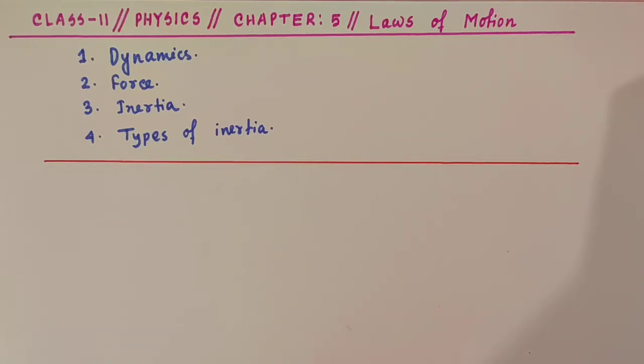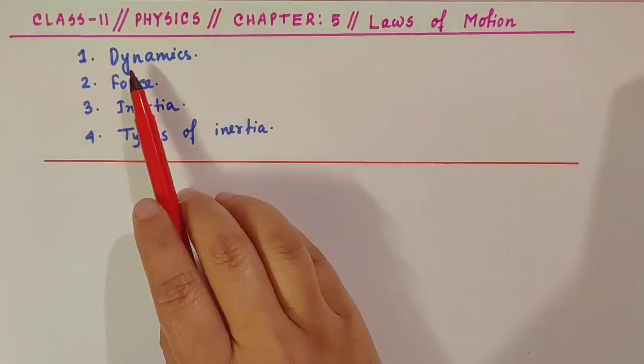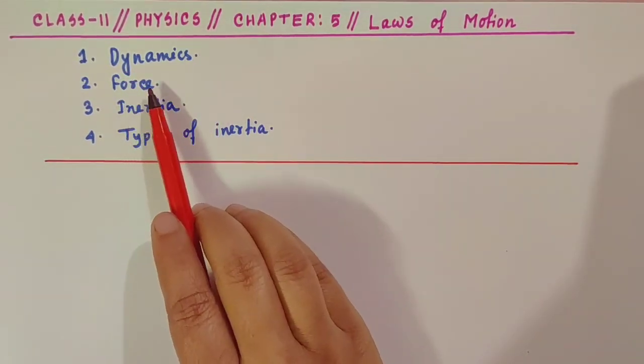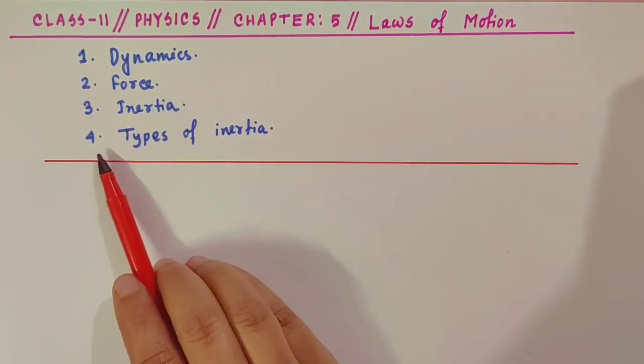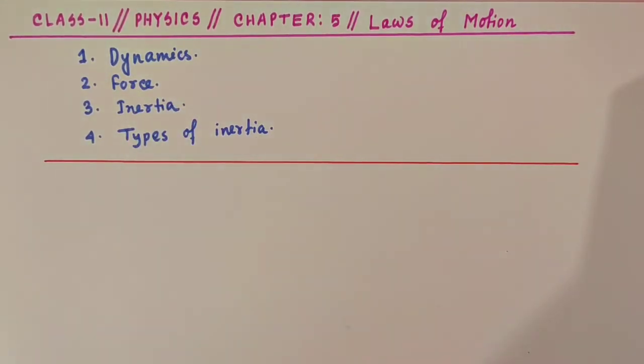Before the discussion of Newton's laws, we have to know about dynamics and about force, then inertia and types of inertia. So let's start. First we have to know what is dynamics. Listen carefully. The branch of physics that deals with the study of the motion of a body by taking into consideration its cause is known as dynamics.